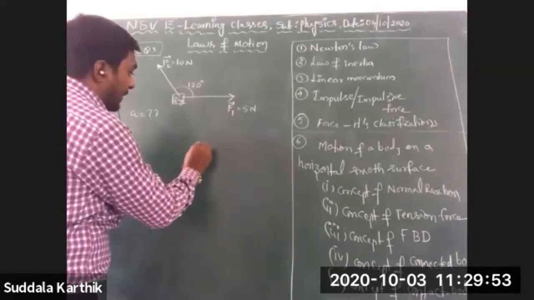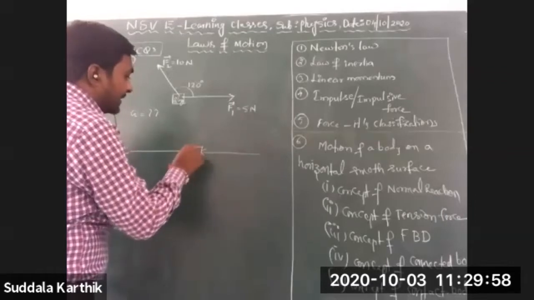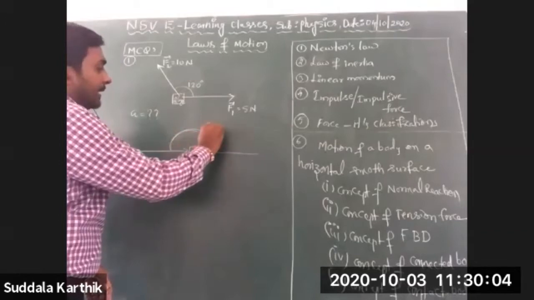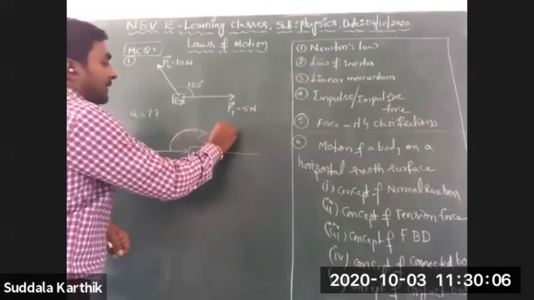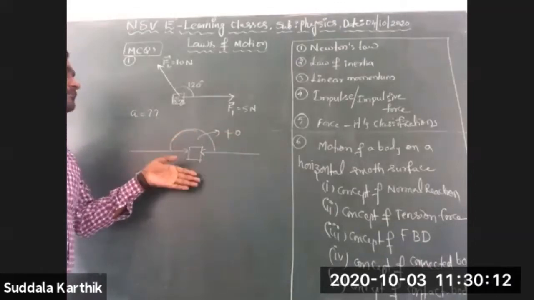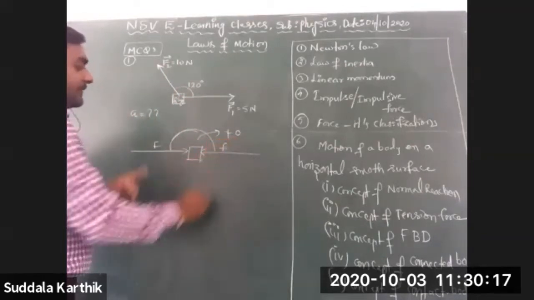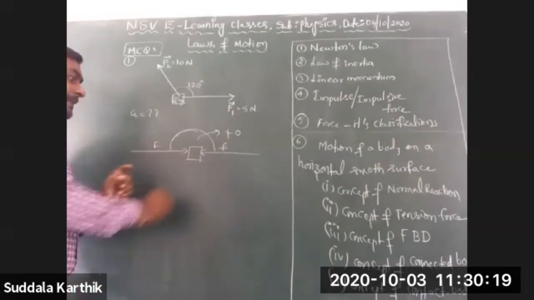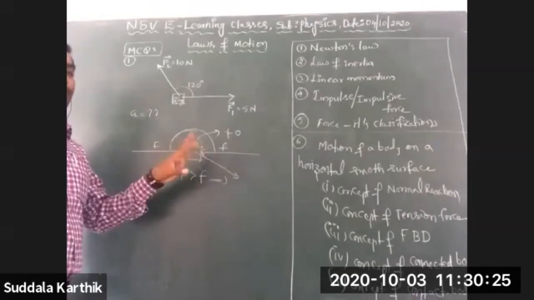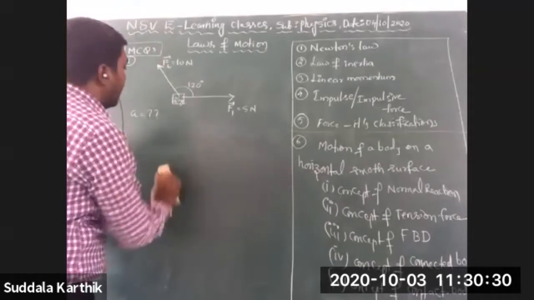Yesterday we discussed this: one body, one force pushing in this direction, another pushing in this direction. Then what happens? The resultant of these two. If the resultant of those two is not equal to 0, then only the body gets motion; otherwise it won't get any motion. So first of all, I want to calculate the resultant force. Capital F greater than small f, then only this body gets motion. Similar cases we have to apply here.